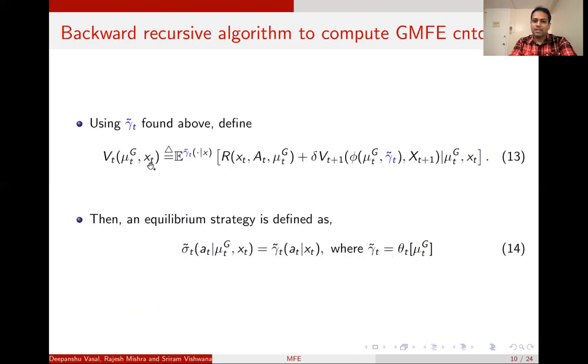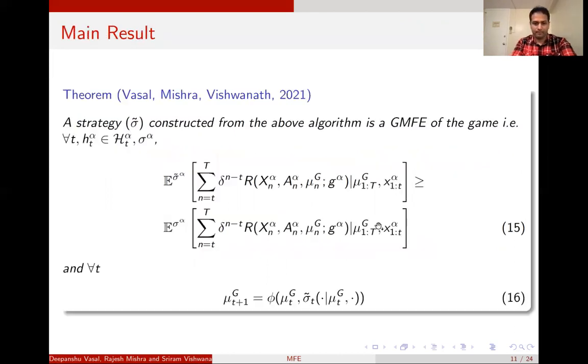And then we plug in this gamma tilde t back into the equation to find the reward to go at time t, which is v of t. And finally, when we do the whole procedure, we can define the equilibrium strategy sigma tilde t as gamma tilde t operated at xt, where gamma tilde t is equal to theta t, which is the equilibrium generating function operated at mu t of g.